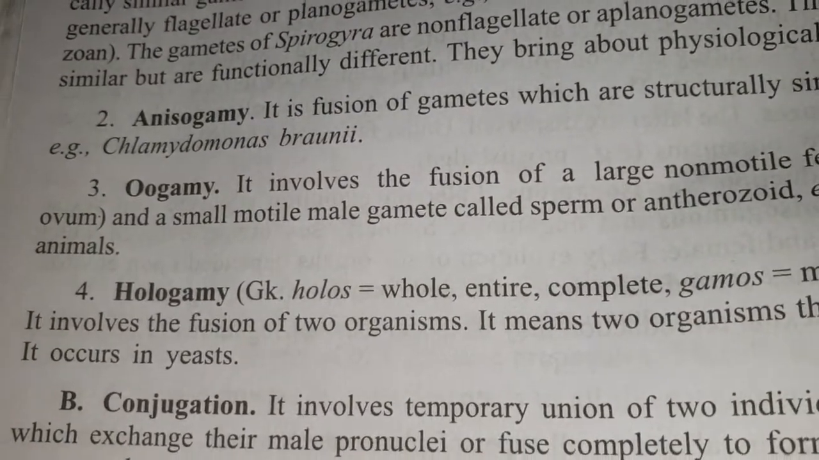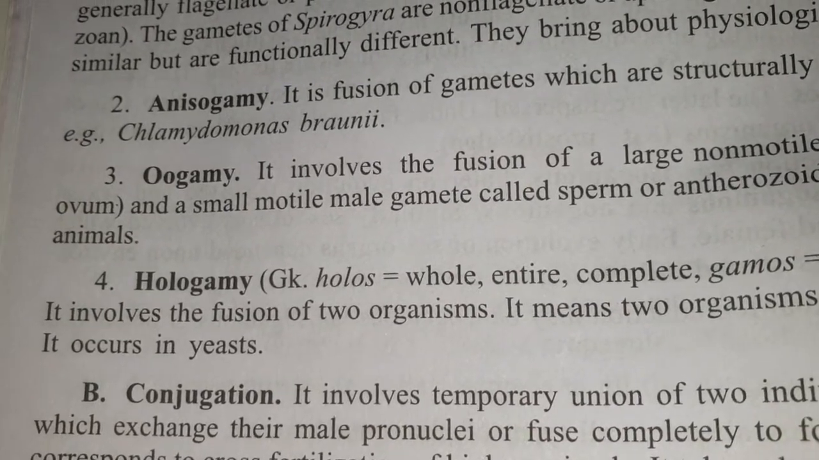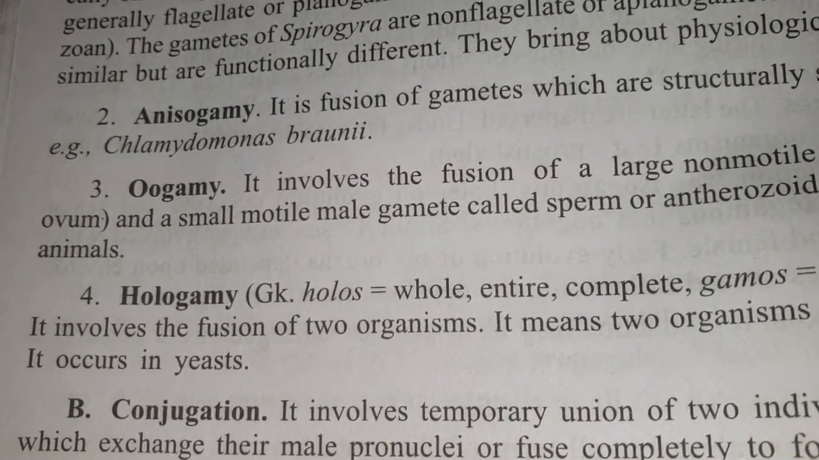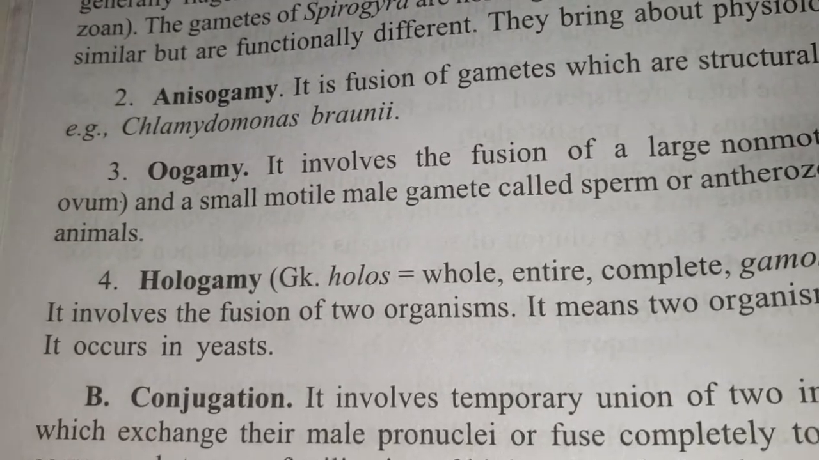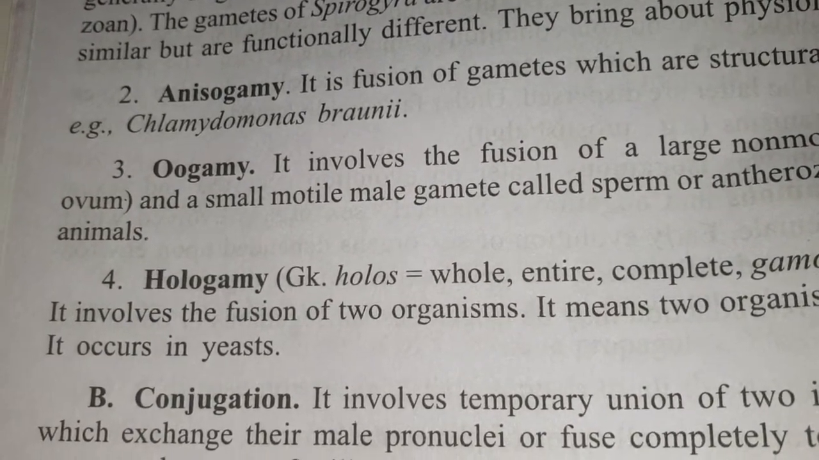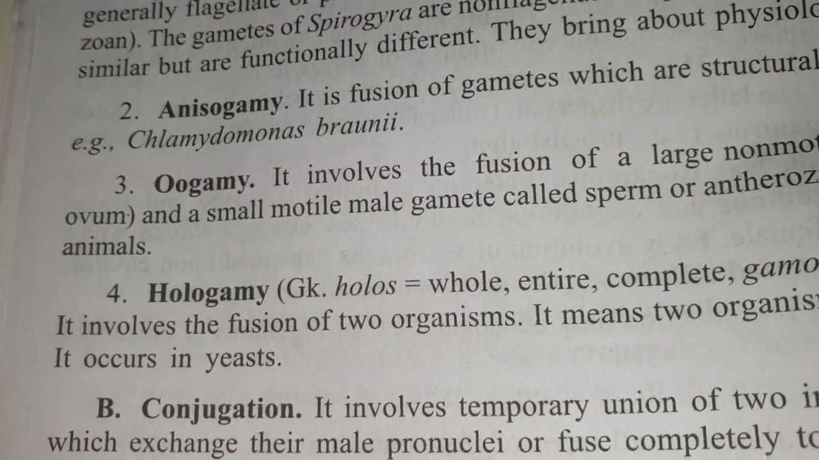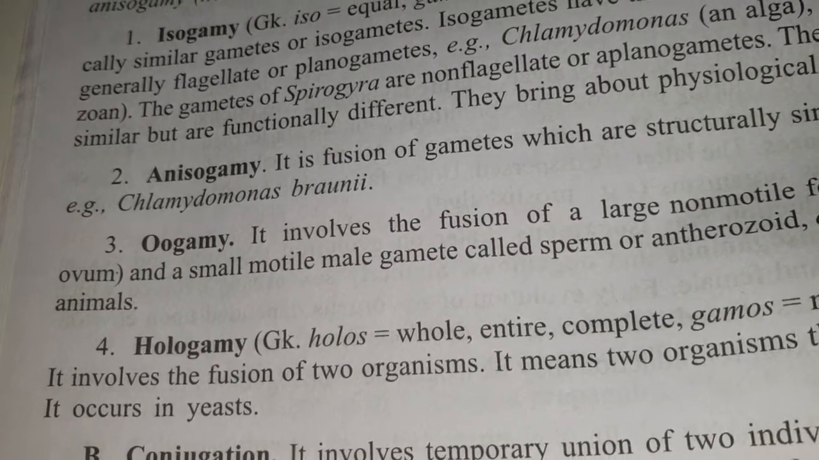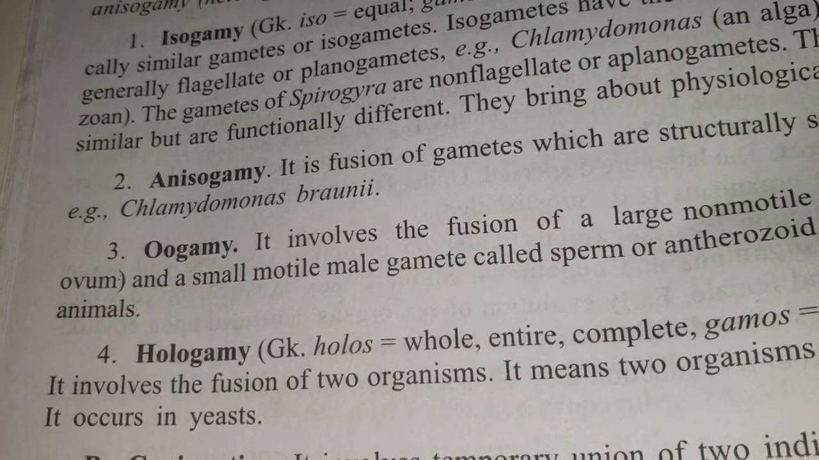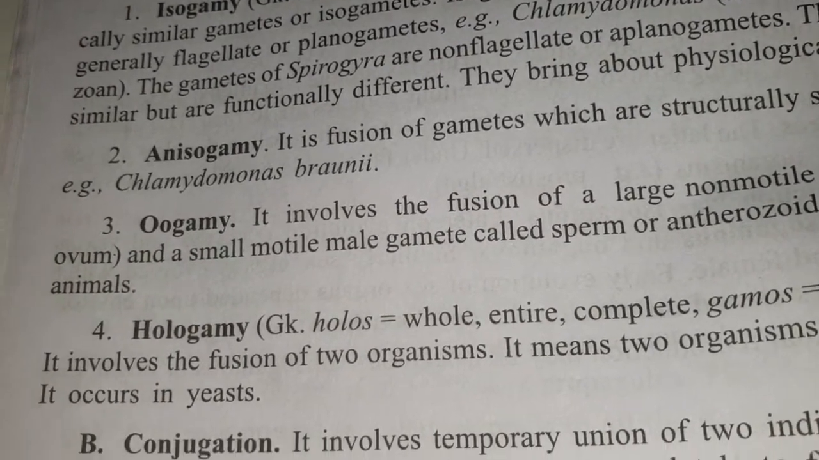Then hologamy. In hologamy, two organisms fuse together. As for example, yeast. When we consider the yeast cell, we see that both of them will fuse together. So that is called hologamy. So based on the structure of gametes, we can divide it into isogamy, anisogamy, oogamy, and hologamy.